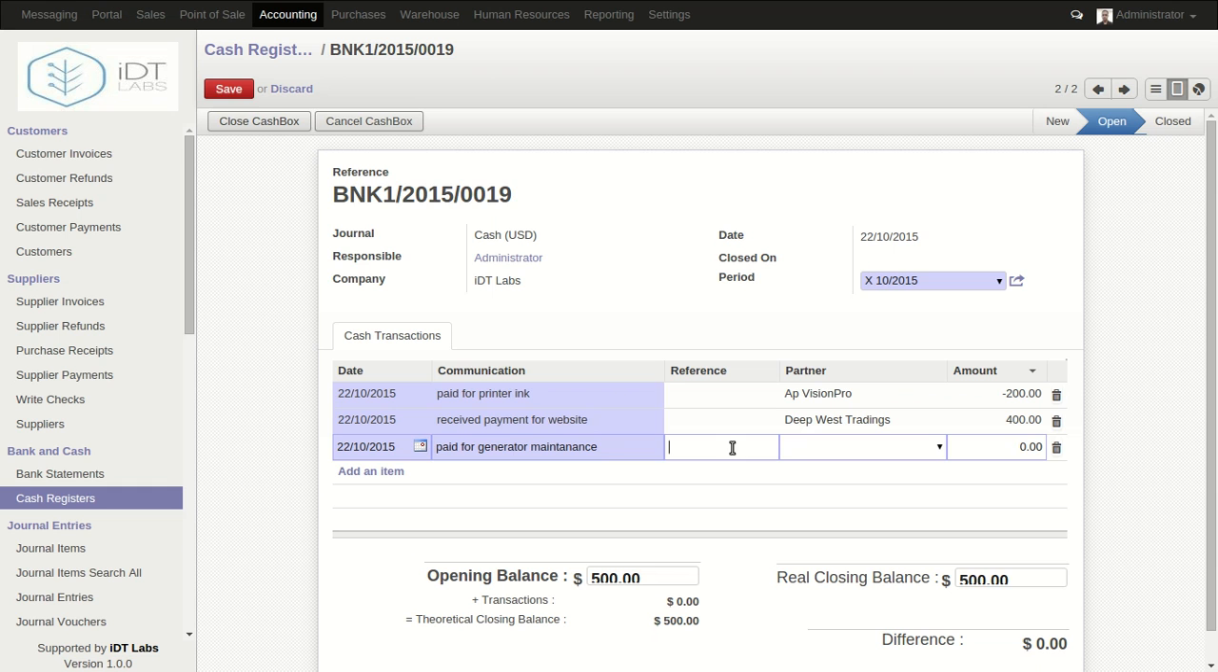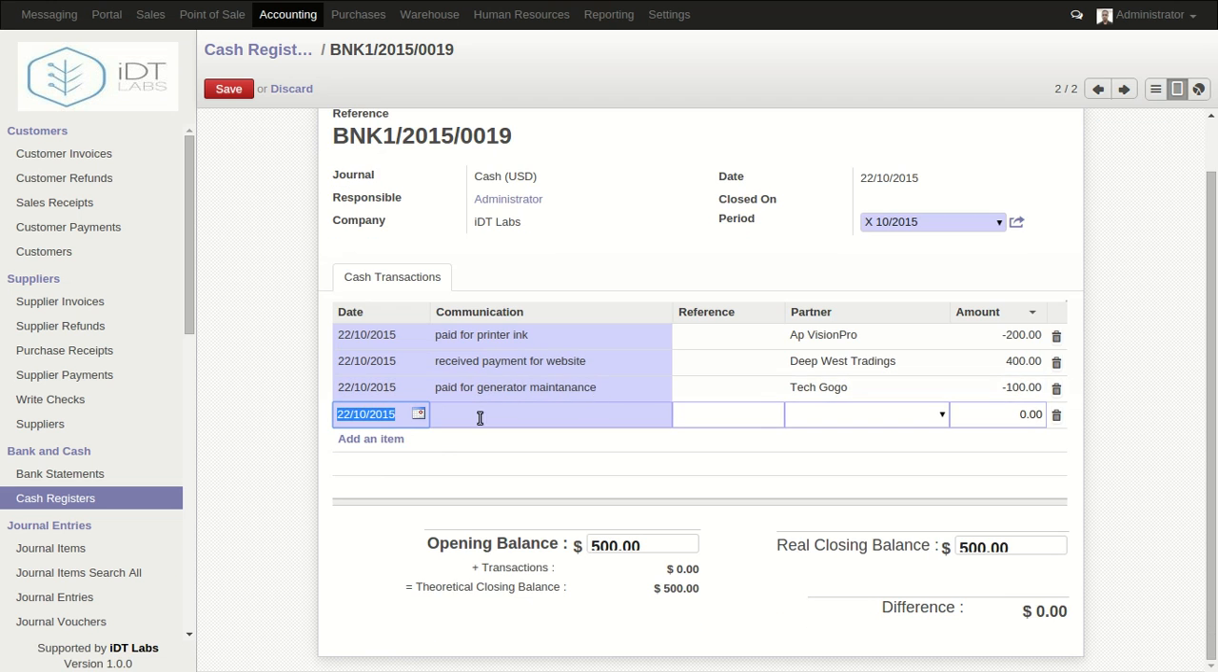Then we can give a reference of 1-2. We can also specify a partner, and the partner here is, let's say, Take Google. The amount is minus 100, and then again we can add another cash transaction.